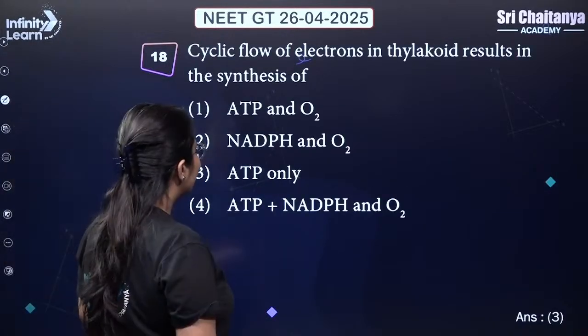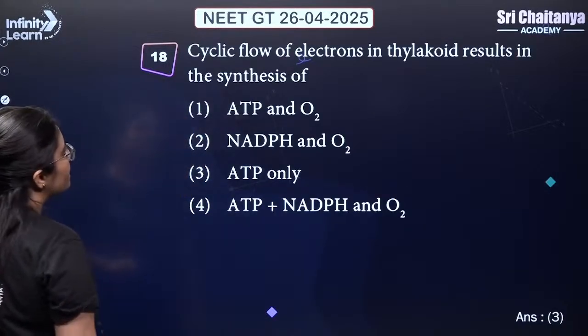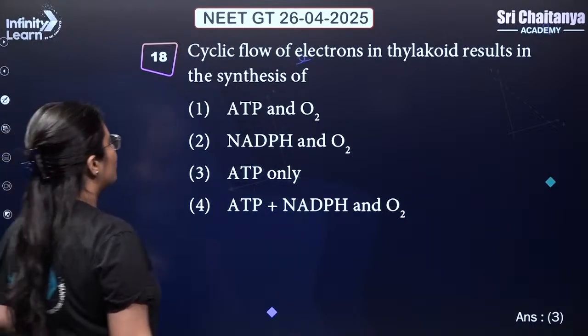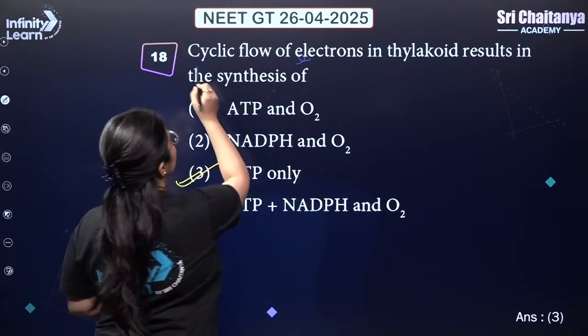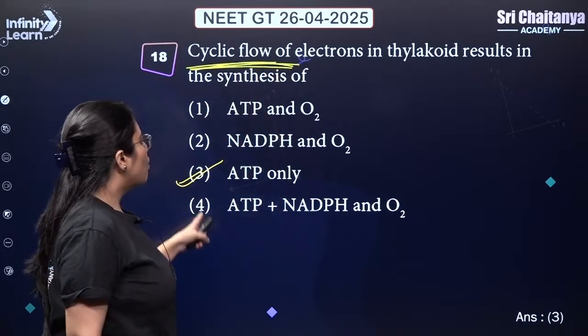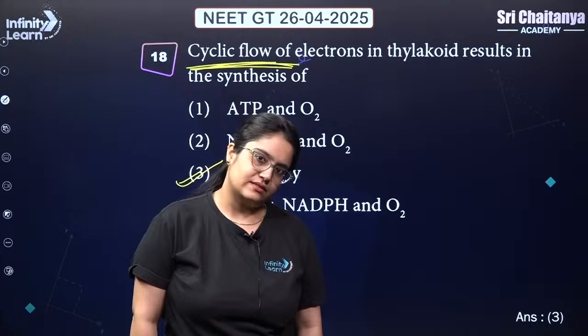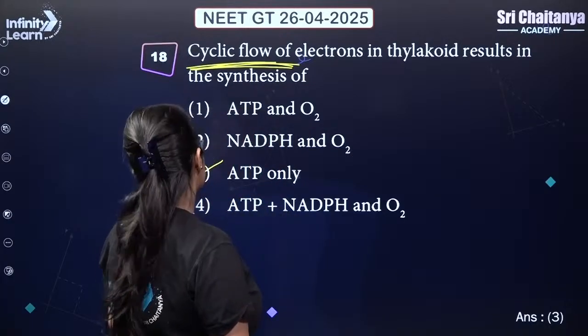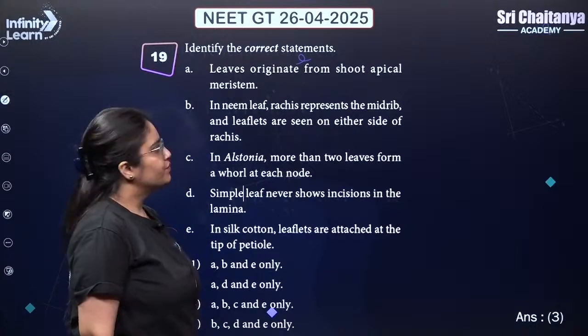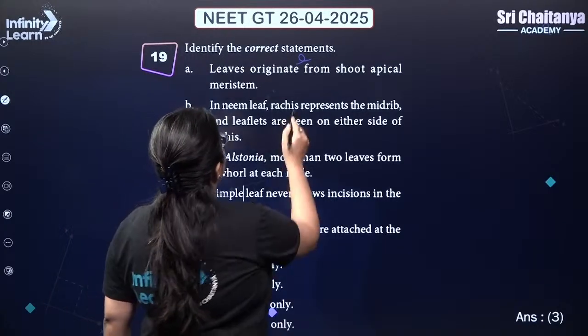Next. Cyclic flow of electrons in thylakoids results in the synthesis of ATP only. Please notice the question is about cyclic flow. And in cyclic flow, what will happen? Only ATP will be synthesized. So answer is 3, my lovely kids. Only ATP.